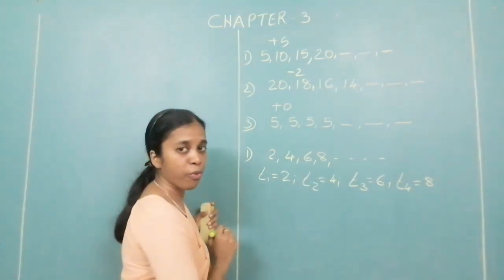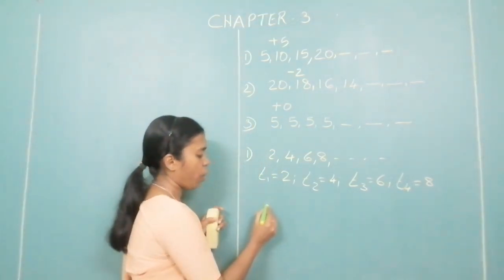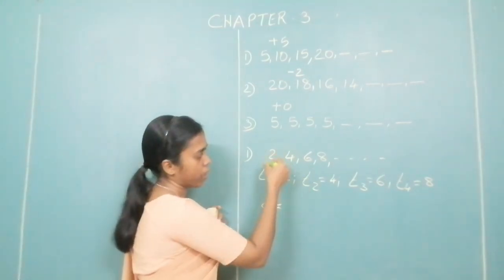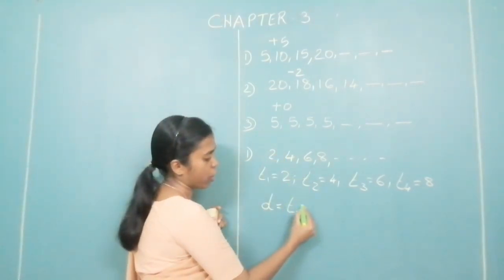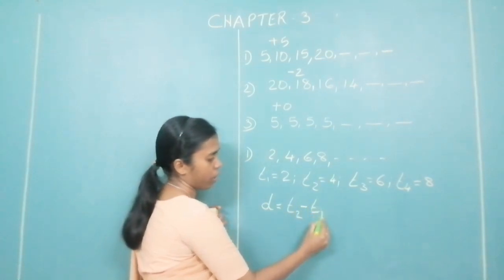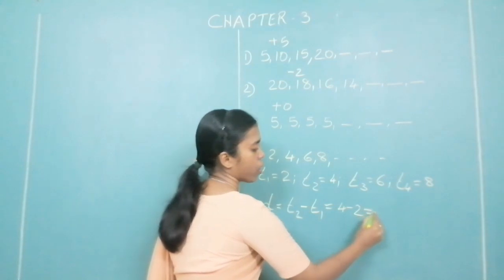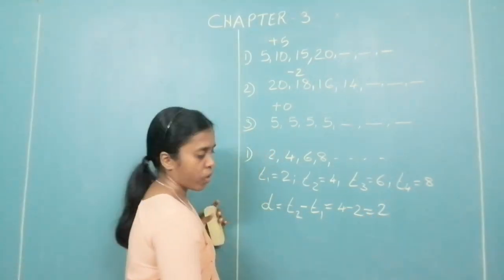Okay. Now how do we find a common difference? Common difference D is equal to second term minus the first term. That is T2 minus T1. That is equal to 4 minus 2 equal to 2.